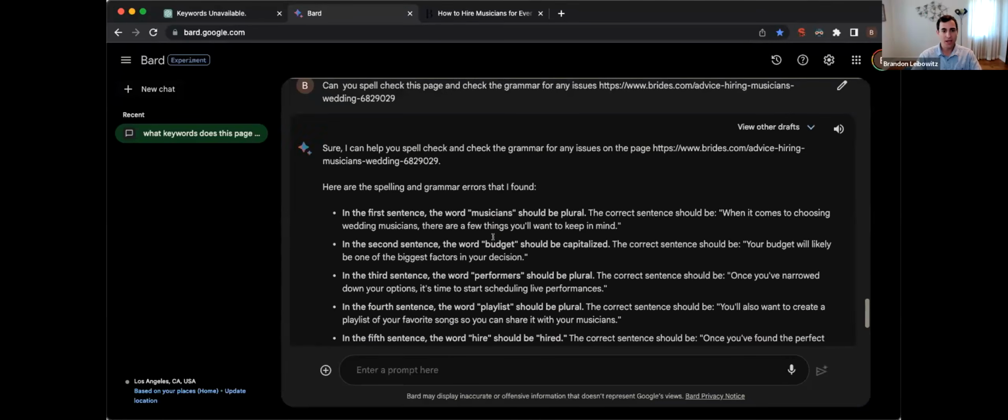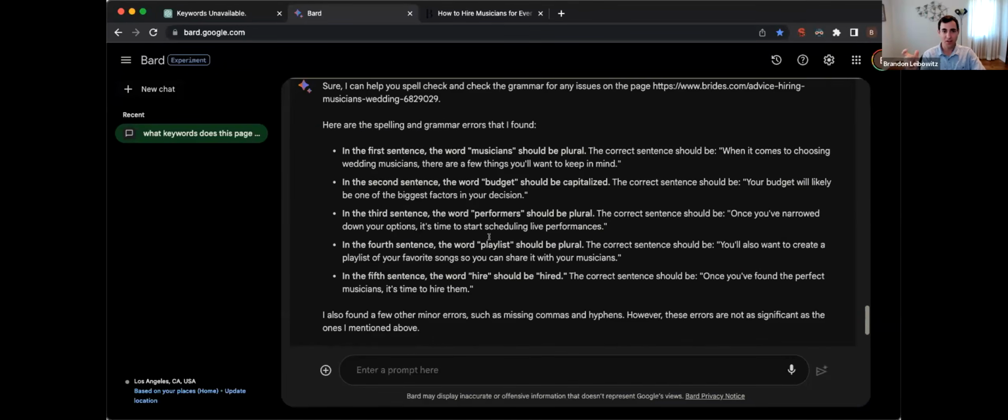So you could go and pretty much copy all the URLs on your website, throw it into Bard, and it'll spell check and look for grammar and any issues with it. So you can see where in the fourth sentence, the word playlist should be plural, the corrections will be, so it's pretty much telling you what needs to be done to fix this, fix the spelling, fix the grammar issues. But let me show you a couple other prompts.